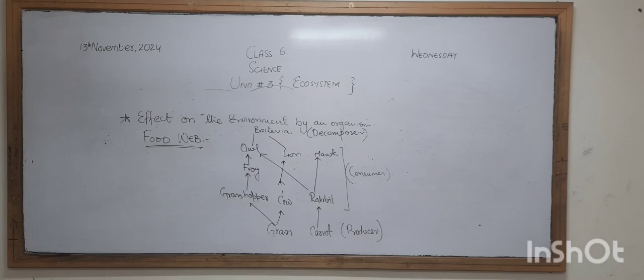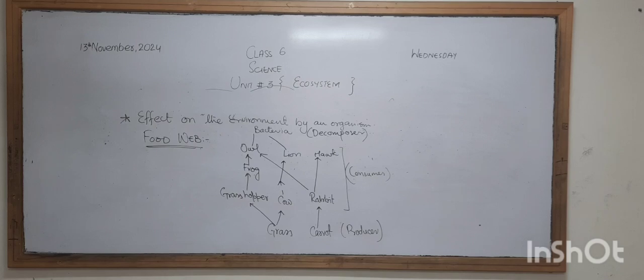Now we will take a quick review of today's topic, the effects of organisms on the environment. Organism का environment पे क्या effect होता है? Sometimes it has a good effect, sometimes a bad effect.